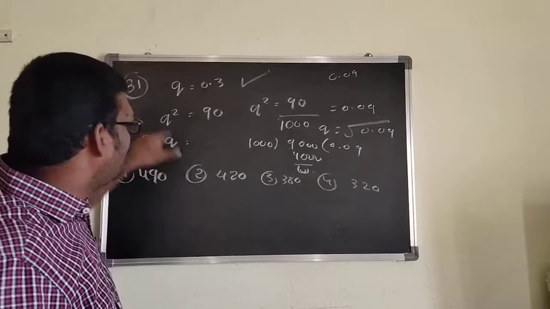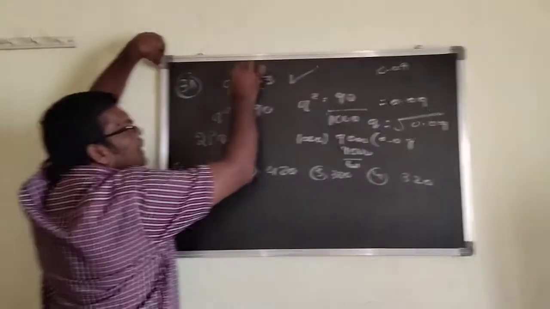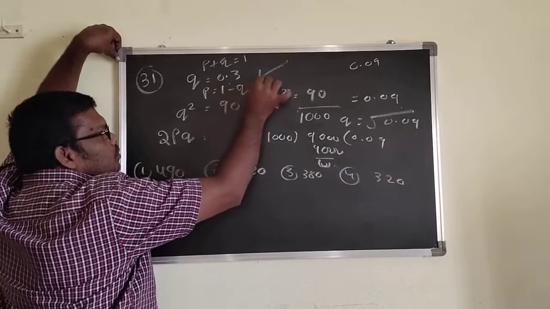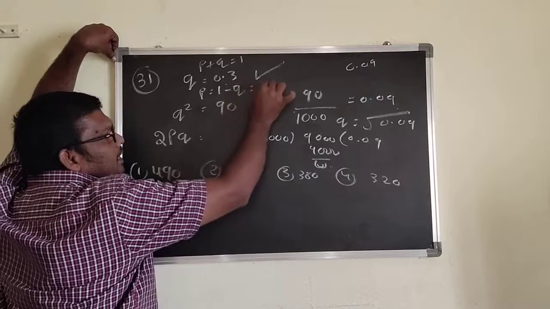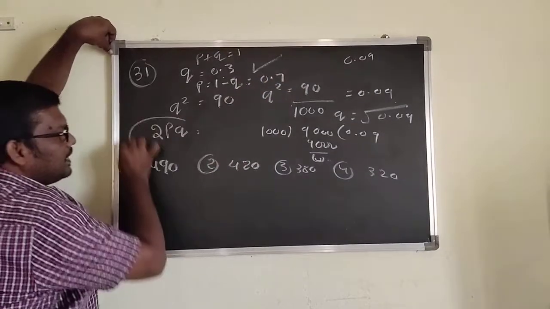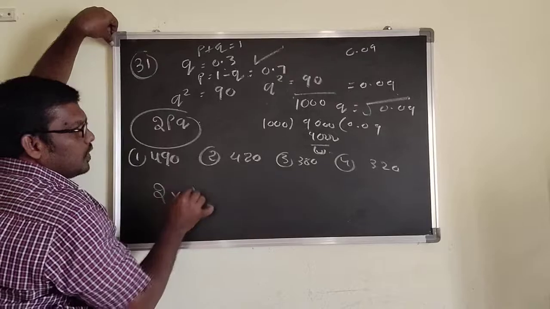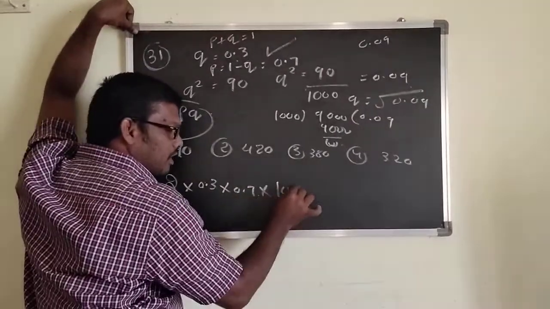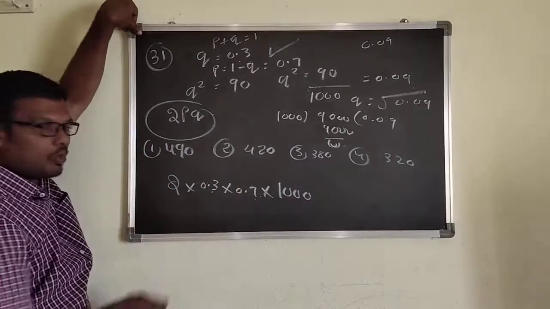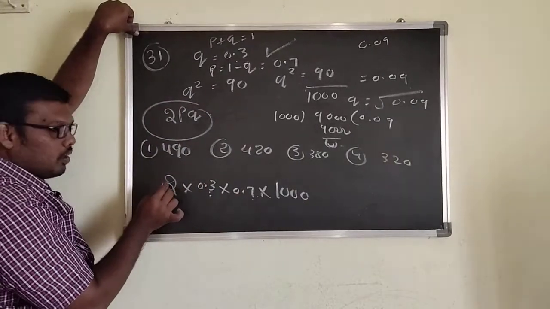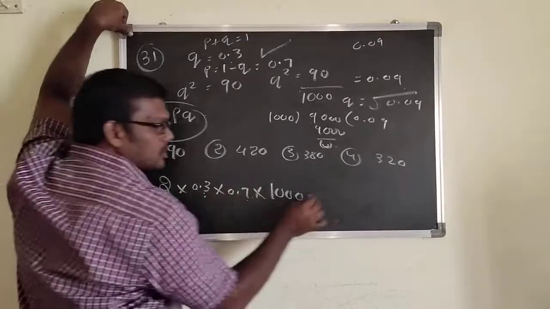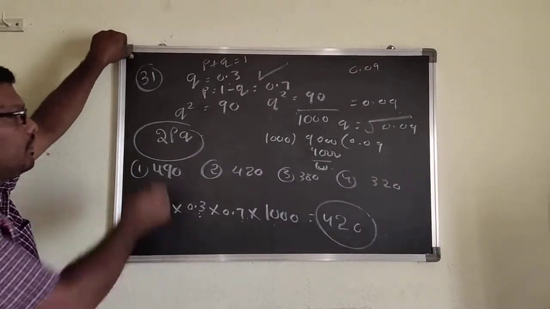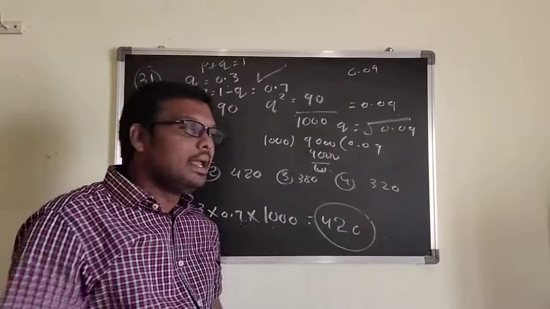That's why 2pq. Here q we know, p plus q equals to 1, p equal to 1 minus q, that is 1 minus 0.3. You can get 0.7. That's why I need 2pq: 2 into 0.3 into 0.7 into total number of individuals 1000. 7 3s are 21, 21 2s are 42. Now this 0.42 into 1000 you can get 420. That is the total number of individuals according to the Hardy-Weinberg principle population.